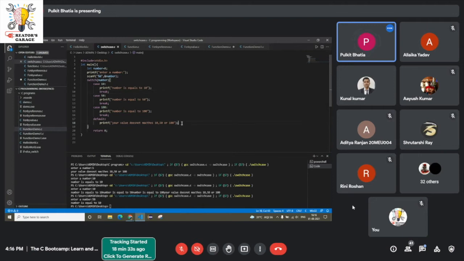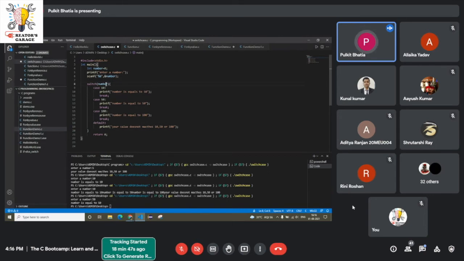Okay. Now we will study some basic interesting facts about switch case. Switch case, as you might know by now, is basically this part: switch, and then a parameter is passed. Then you write cases, and inside the cases some statements are run.